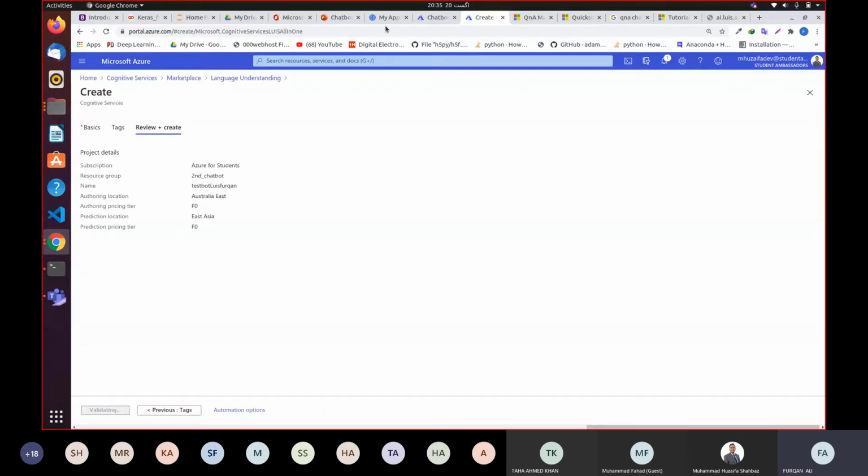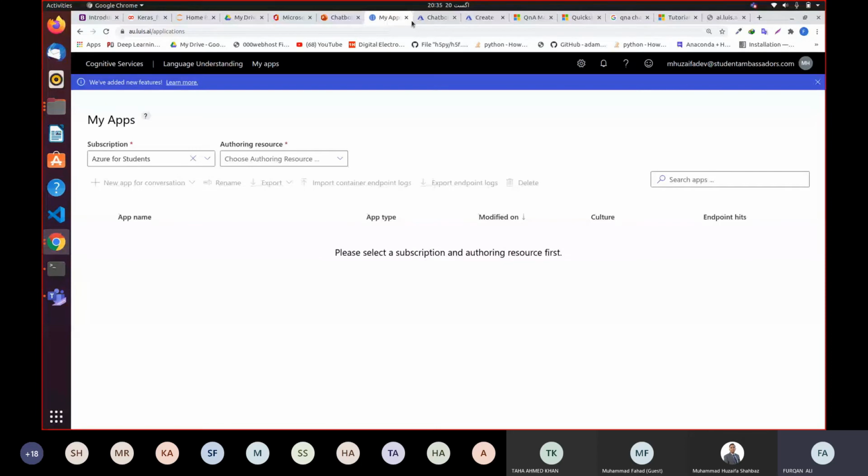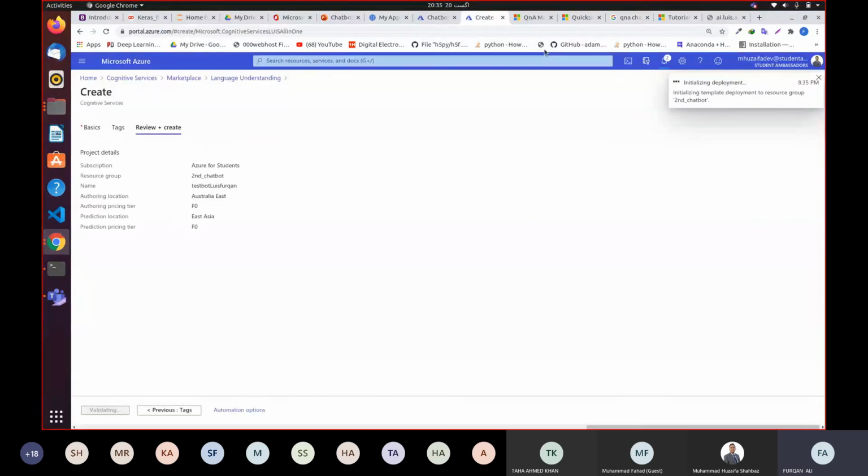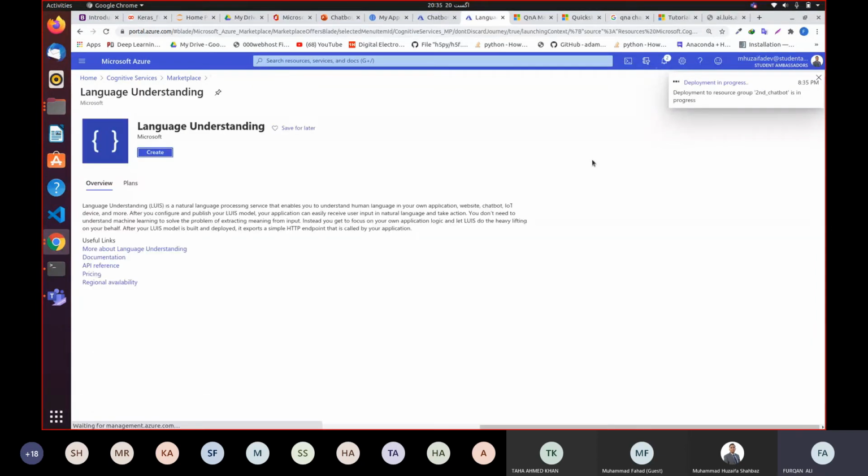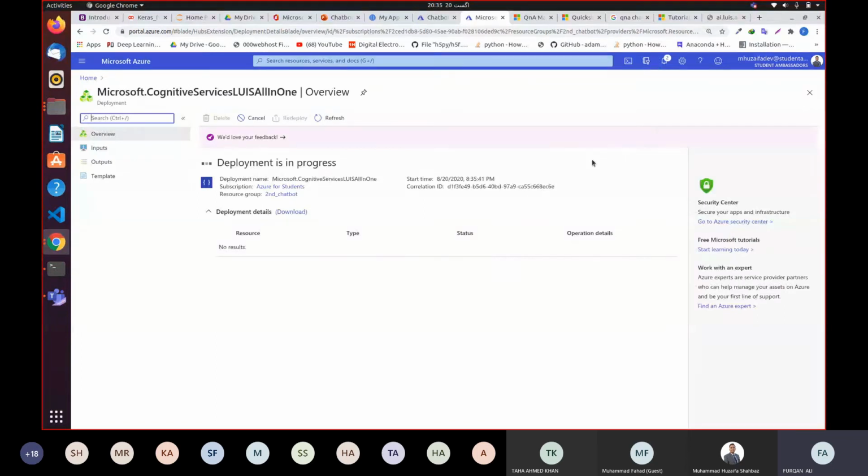So yeah, it is validating, it is creating our service. It's going to take about 1 minute. Usually when you are creating resources, this kind of thing takes time. But once you are done with these resources, this is the only typical part in creating a chatbot. The rest of the things are very easy. First of all, we are creating a Louis chatbot, then we will move towards the Q&A chatbot.